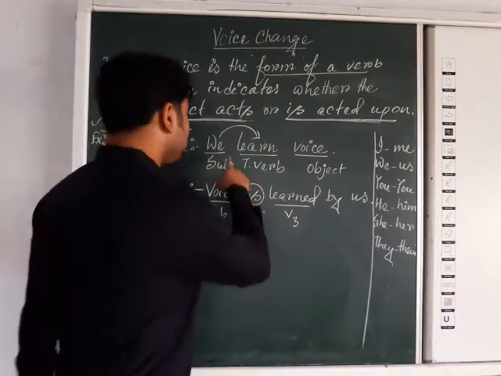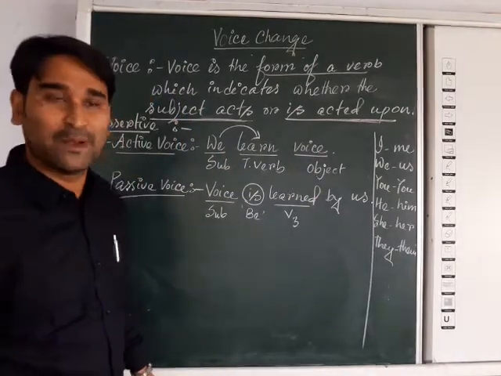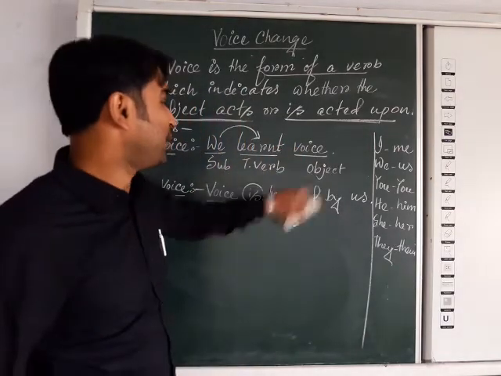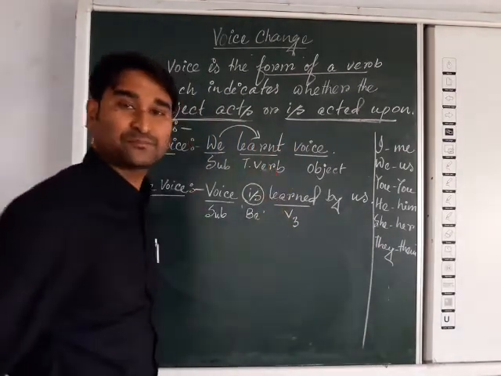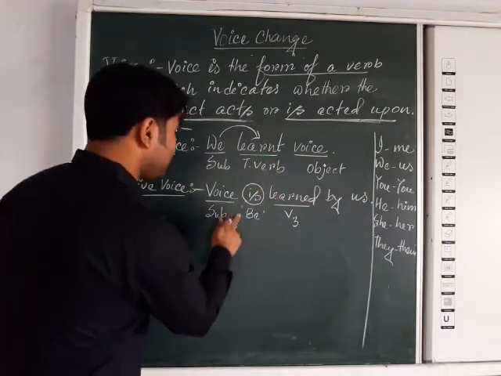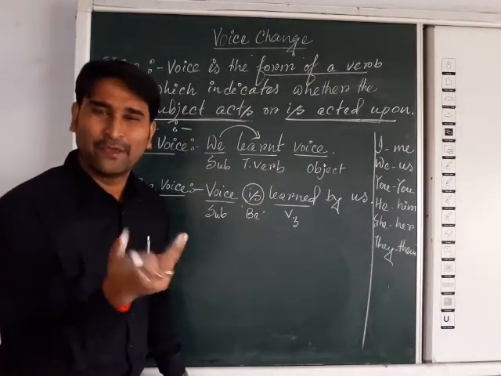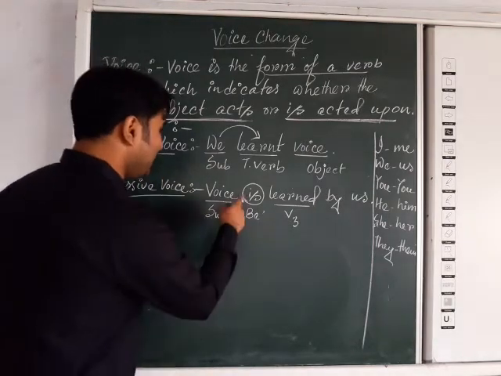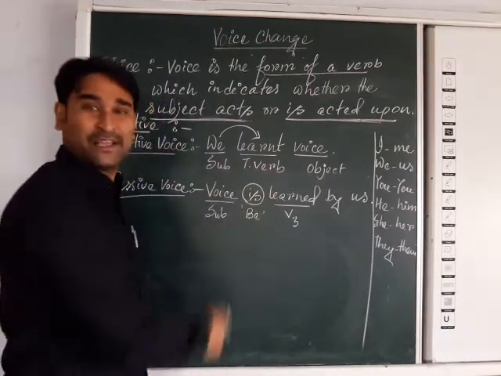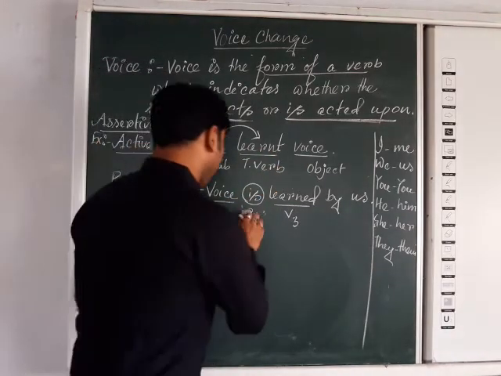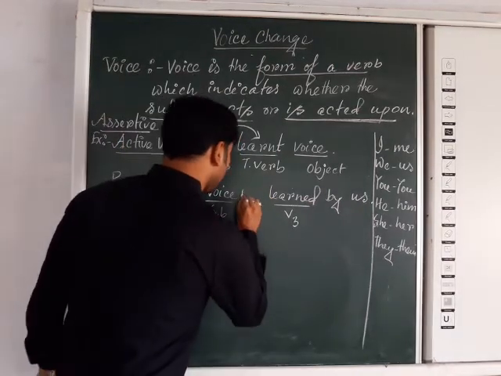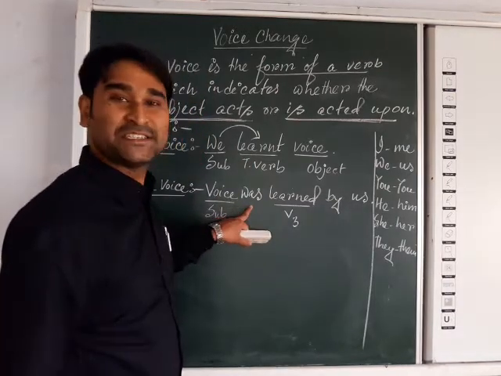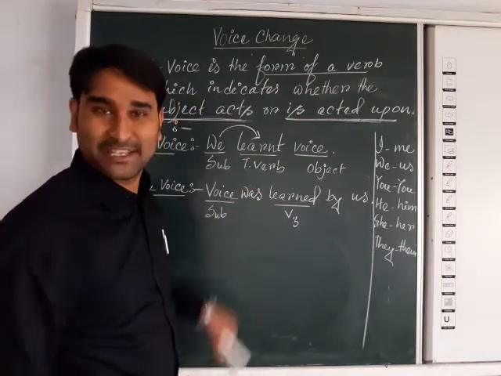Now we know if we change that same form into simple past, what will be the change? The verb. We learn, we learned voice. As you know, here the verb has been changed to V2. Now, as it is past tense, the past form of be verb will be changed. Very simple. If you know the single rule, then automatically the rest of the rules will be followed the same. So voice was learned by us. Simply is is changed into was, as it is past tense.